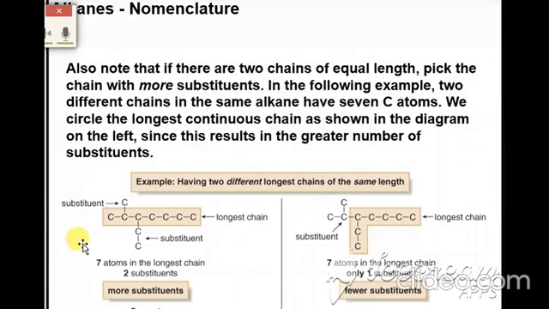Here in this picture, both sides have the same number of carbon atoms, 7 carbon atoms, but I have selected from this side which has more substituents than the second side which has fewer. This is correct and this is incorrect. If there are 2 chains of equal length, pick the chain with more substituents. I have given you an example.